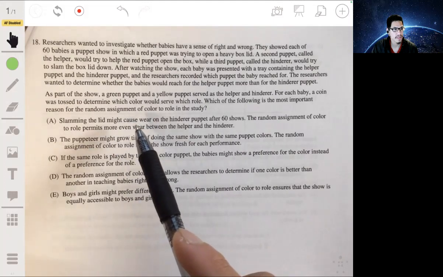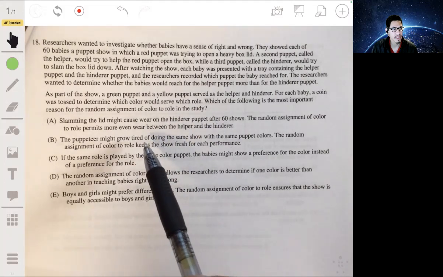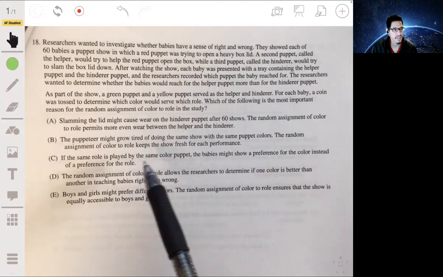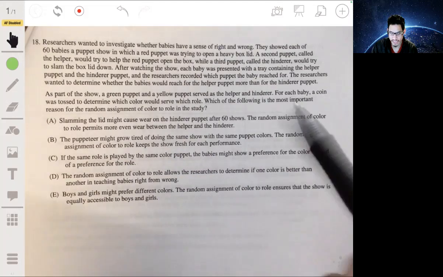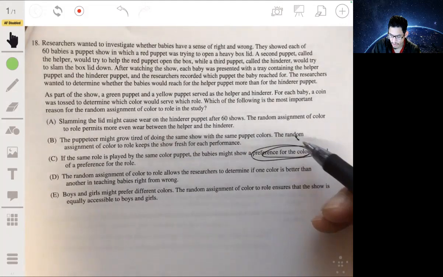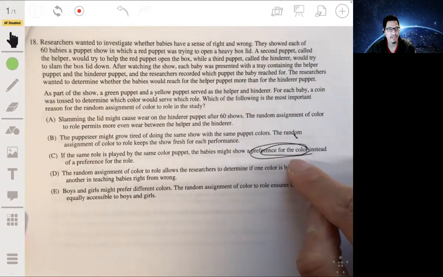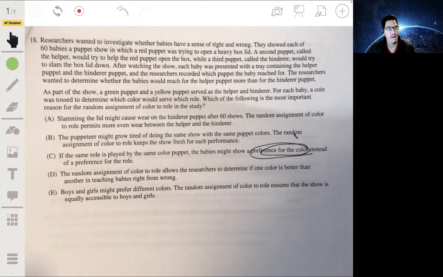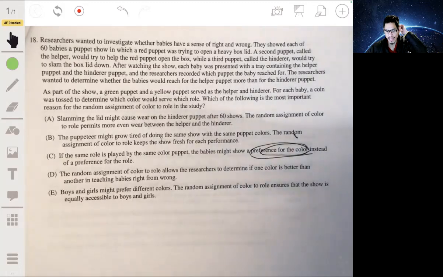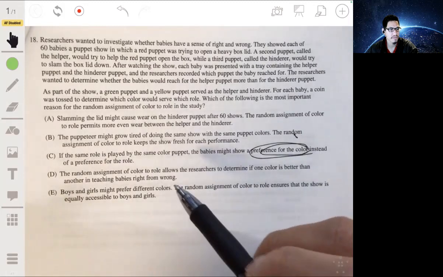Permits even more. The slamming of the lid might cause wear on the hinderer puppet. No. I get tired of showing the same. The random assignment of color keeps the push. No. Same role, preference for color. Yeah, see, so this would be an example of a... it would be C. That's C because this is something that again might actually influence your results in one direction. So you want to make sure that it's not going to be one of the confounding variables. Let's see what the other ones would be.